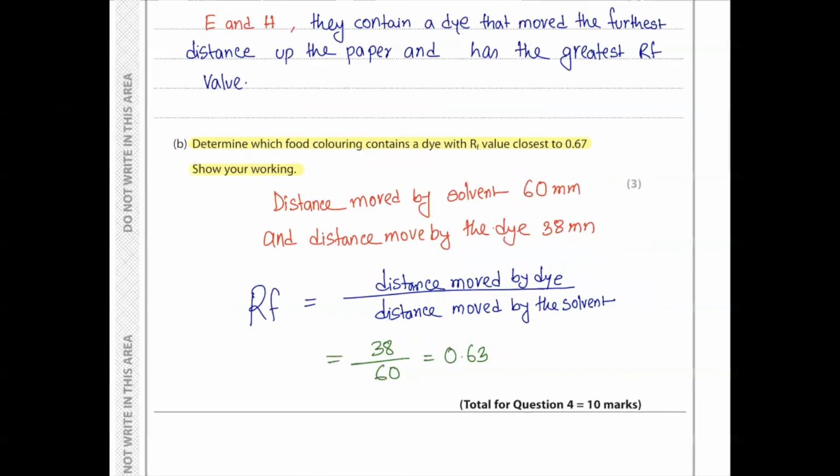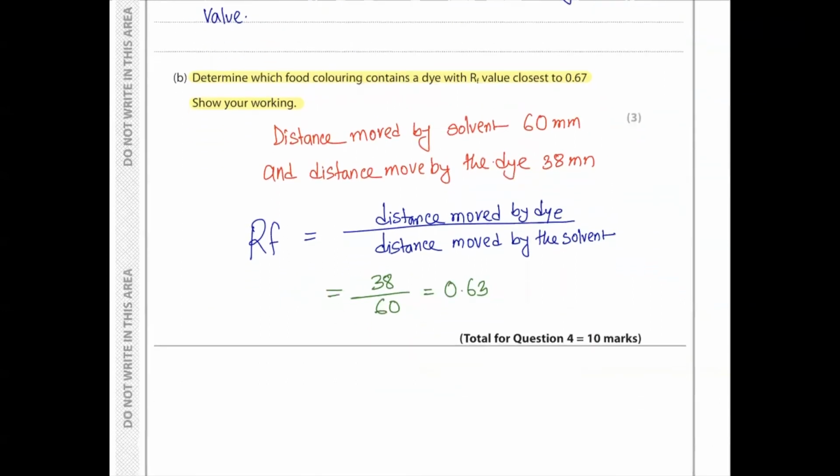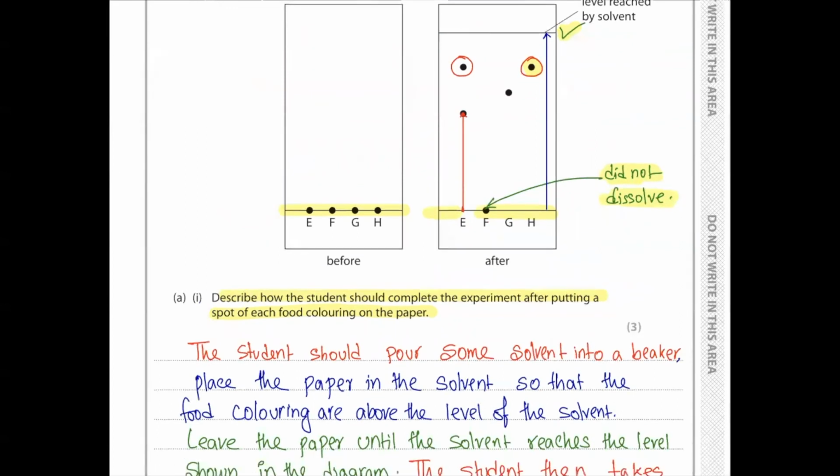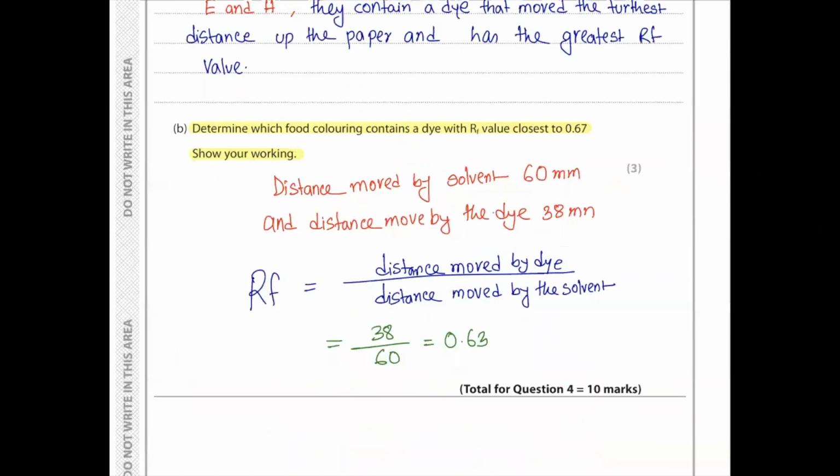So we can say it's a very close value, 0.63 closest to 0.67. We'll have to do the measuring, by the way, and the distance that we have measured, 38, is from G. So the dye in food coloring G gives the closest value to 0.67.